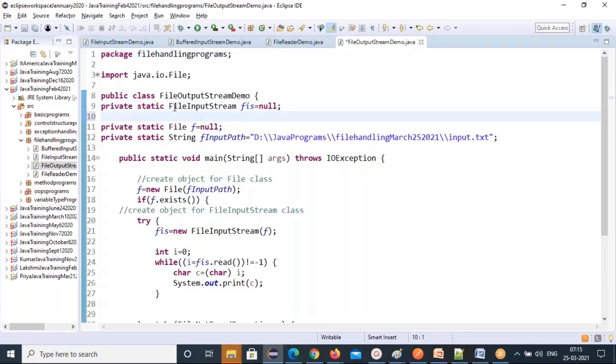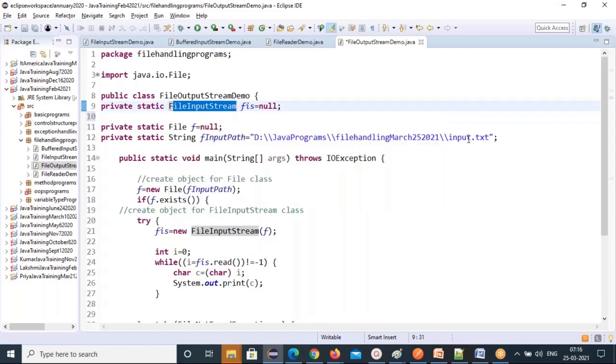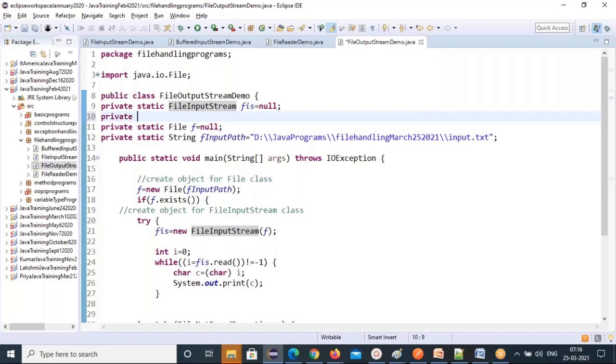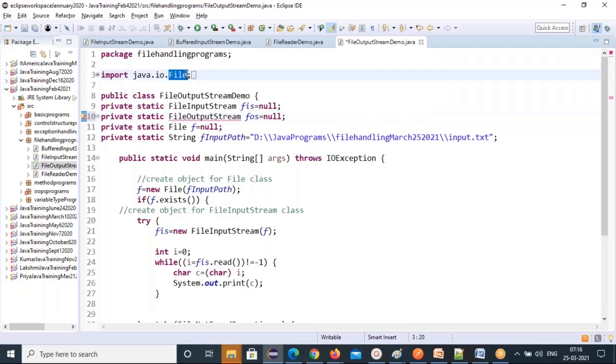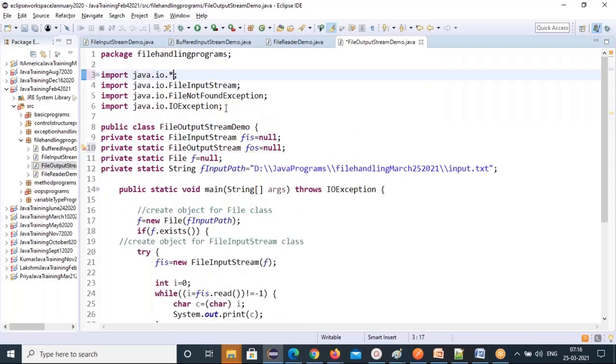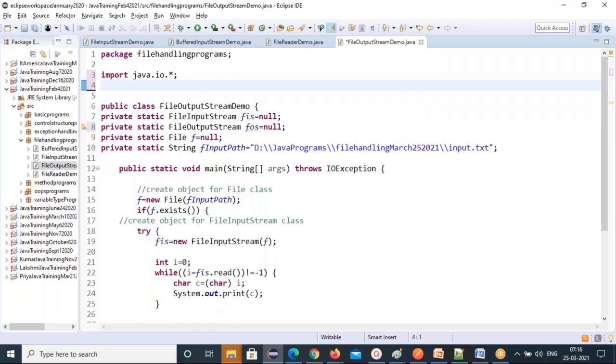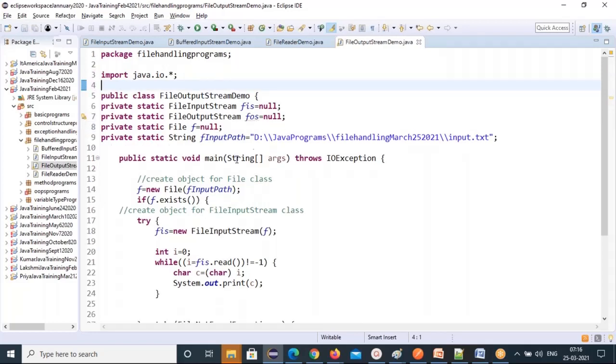So why am I taking file input stream again here? I want to read, then I will write to another file. From this file I'm reading, that's why I need a file input stream. So I want to write it now to another file. So for that I need a file output stream. So this scenario is you are reading from one file and writing the same data to another file. That's what we are doing here. So here this also I'll do star, so that I don't need to specify one by one. All of them at a time you can specify.